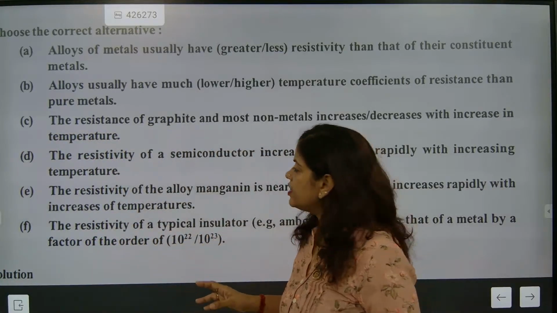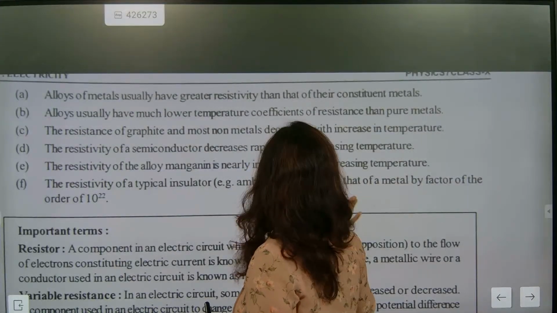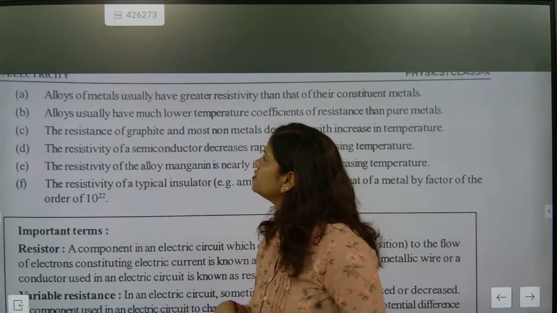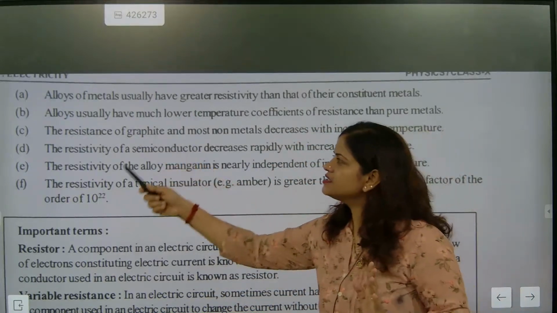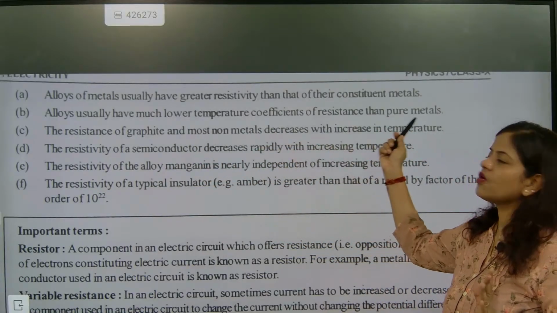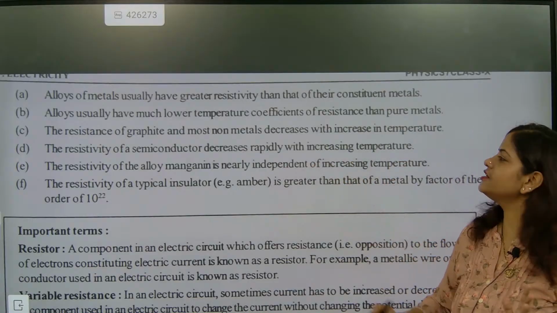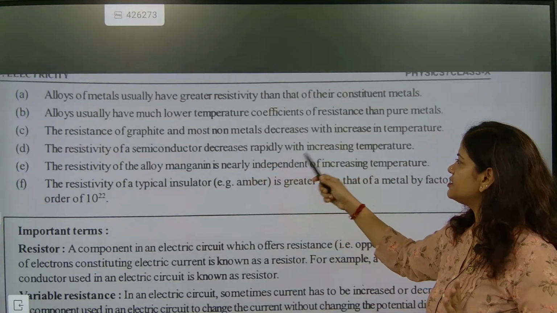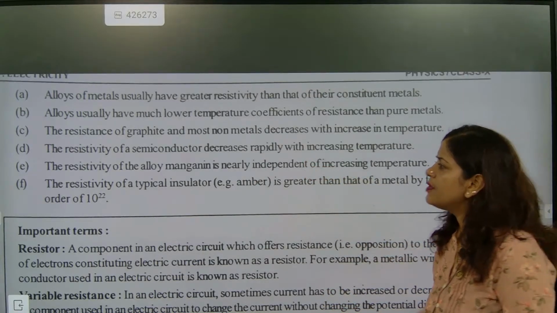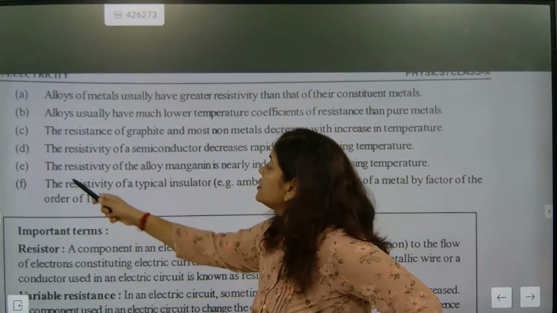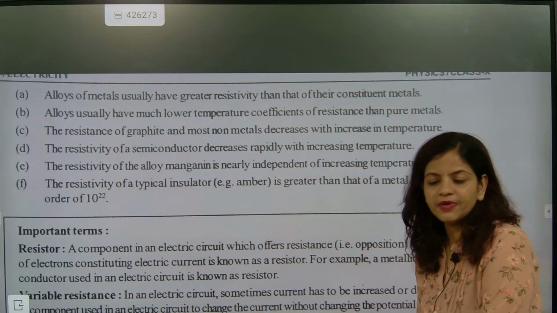Super. Now, these things are not there for you. So we are going to go for the answers. Alloys of metal usually have greater resistance than that of their constituent metal. Second, alloys have lower temperature coefficient. Third, the resistance of graphite and most non-metal decreases. The resistivity of semiconductor decreases rapidly with increase in temperature. These two are not needed. But the E part I am going to explain to you all: the resistivity of the alloy manganese is nearly independent of increasing temperature.